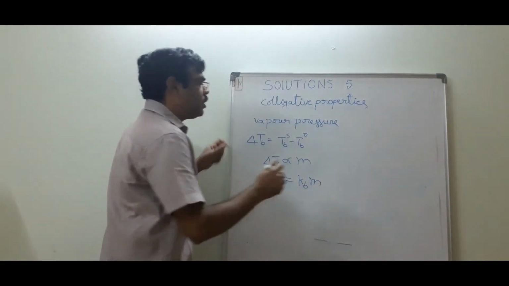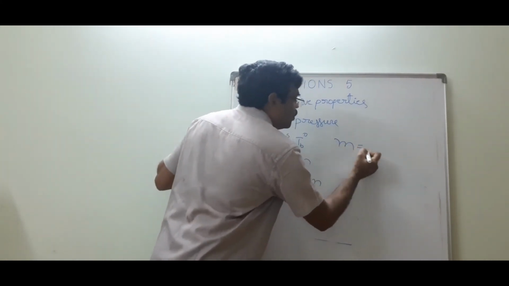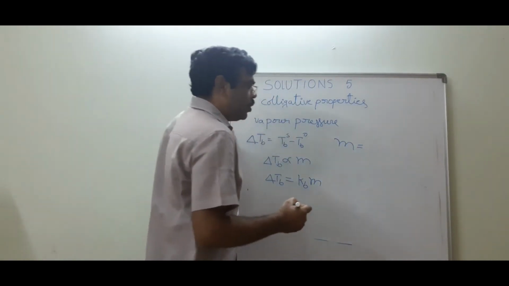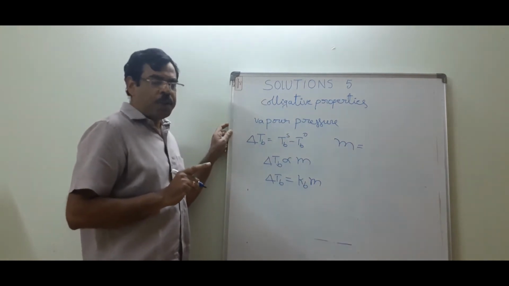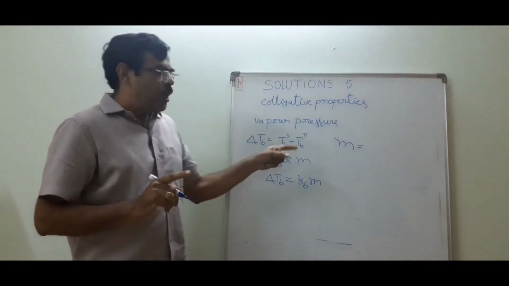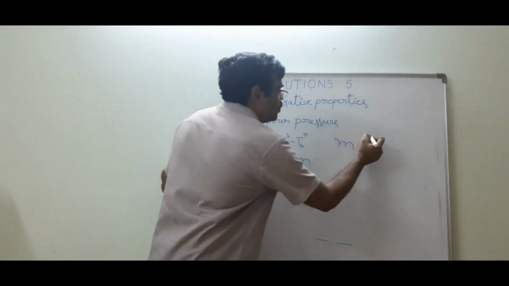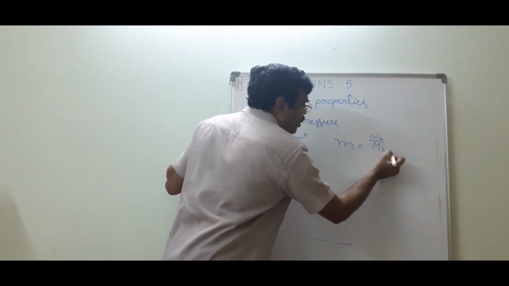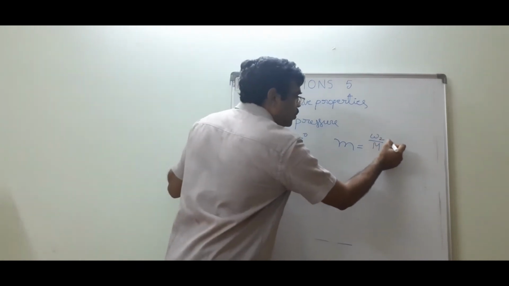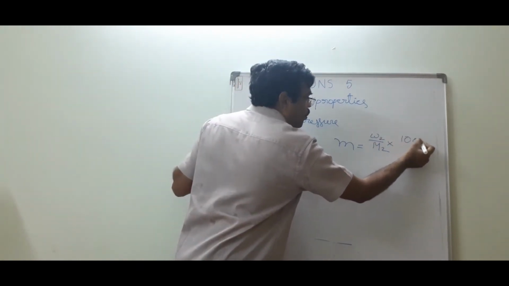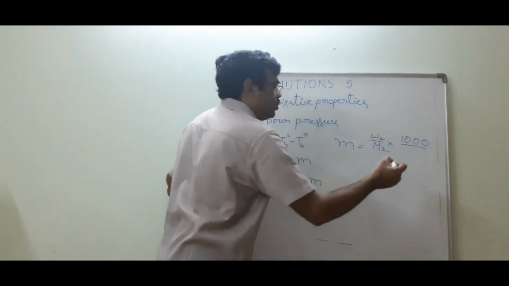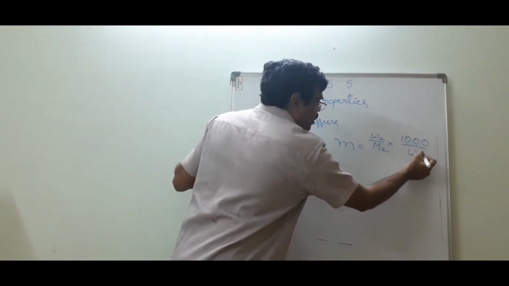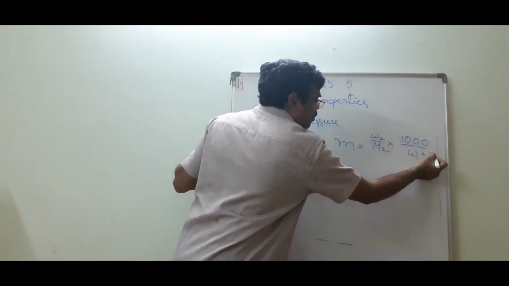Now molality is equal to the number of moles of solute present in 1 kg solvent. Number of moles of solute is W2 by M2, into 1000 by weight of solvent in grams.